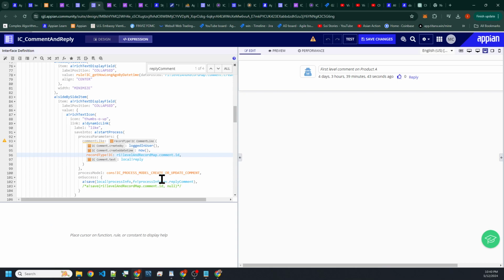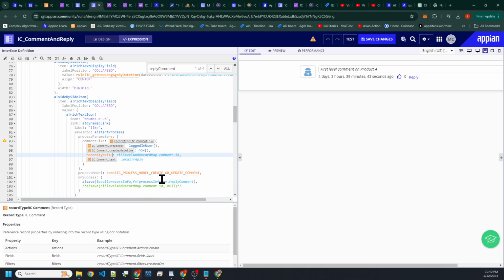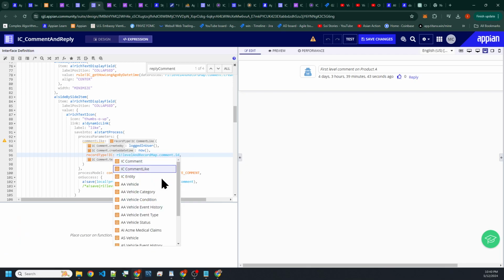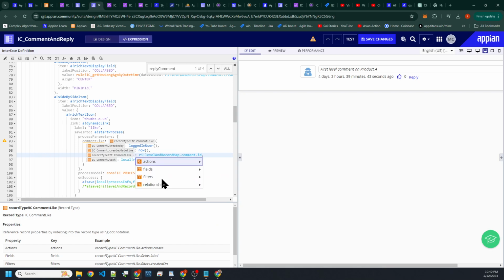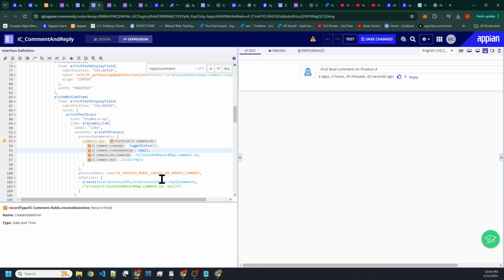I keep hitting the wrong one. Dot field, right? Comment ID. It's this guy here, and these things are not correct.